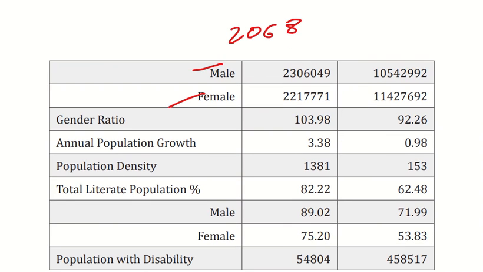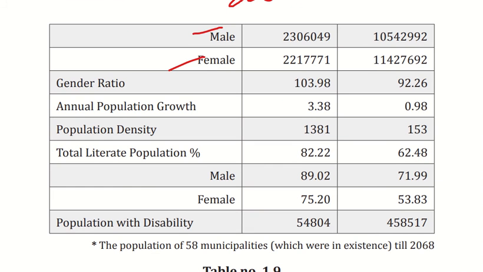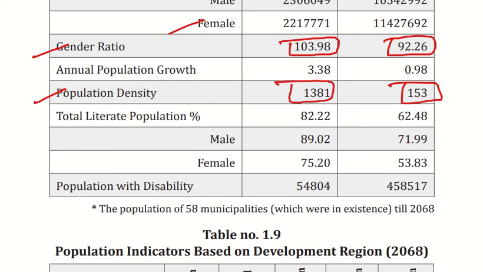So you can see the male and female ratios separately. If we talk about the gender ratio, in the urban area it is 103, and in the rural area it is 92. And population density in urban is obviously more, that is 1381, and in the rural it is obviously less, so it is 153.